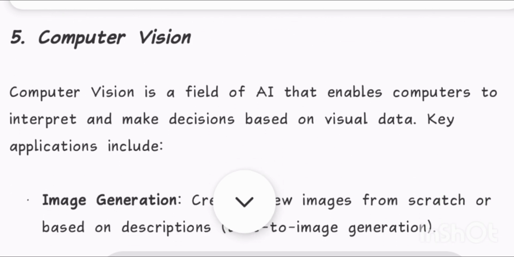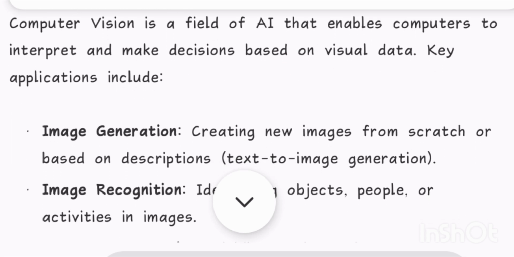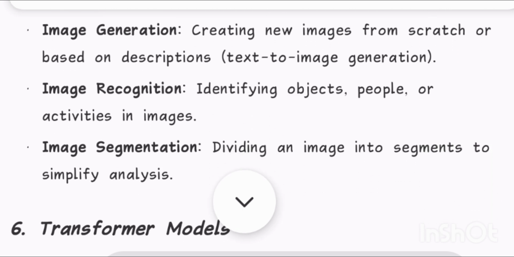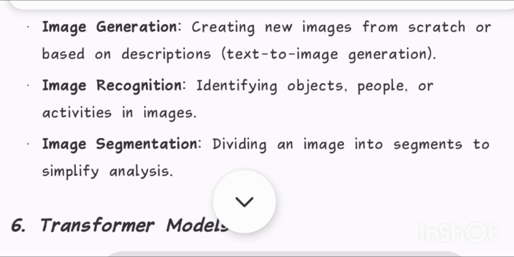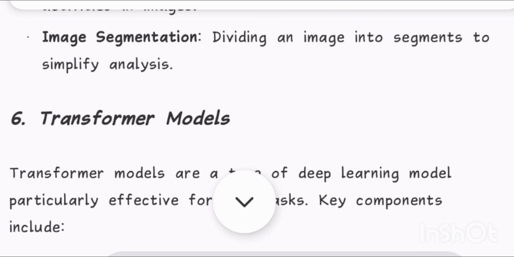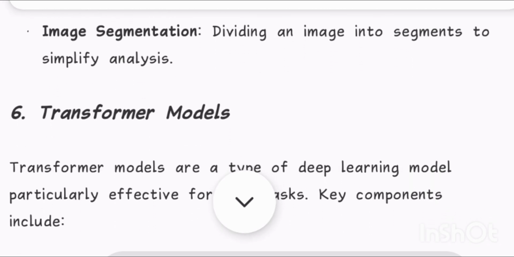5. Computer vision. Computer vision is a field of AI that enables computers to interpret and make decisions based on visual data. Key applications include image generation, creating new images from scratch or based on descriptions, text-to-image generation; image recognition, identifying objects, people, or activities in images; image segmentation, dividing an image into segments to simplify analysis.